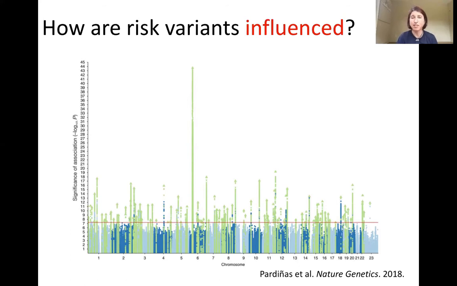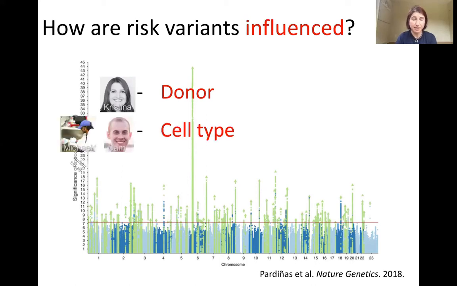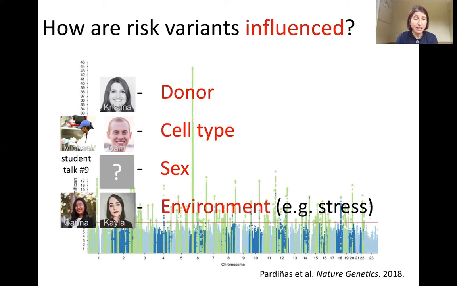So how are risk variants themselves influenced? Well, Christina is looking at the impact of donor on risk variants. Michael and Sam are looking at the impact of cell type on risk variant effects. We have open projects on the impact of sex. And Karina and Kayla are looking at the impact of the environment, particularly stress, on risk variant effects.